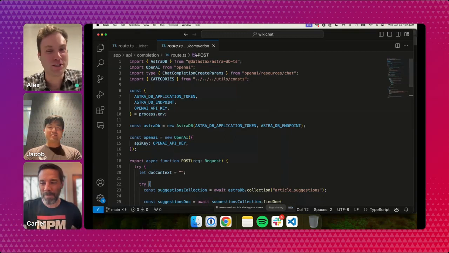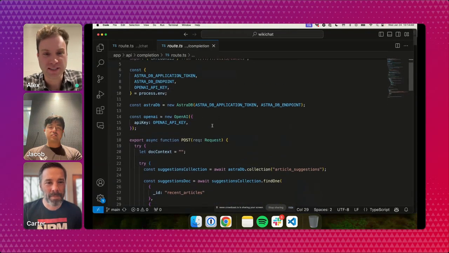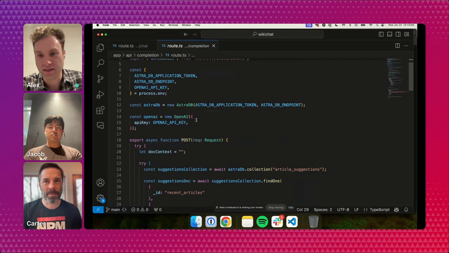Cool. So that is this completion route right here, and it's really pretty basic. At the top of the screen, we are importing the Astra DB and OpenAI libraries. We have some setup here where we configure the environment variables. For Astra, you need to configure a DB token and DB endpoint.